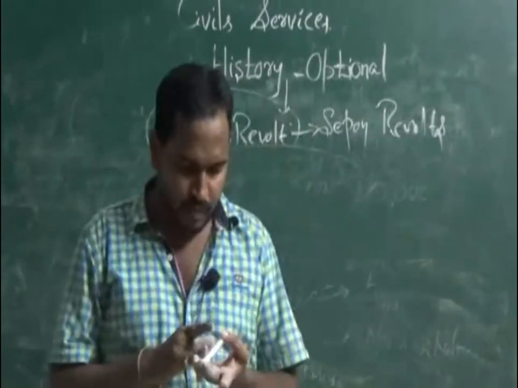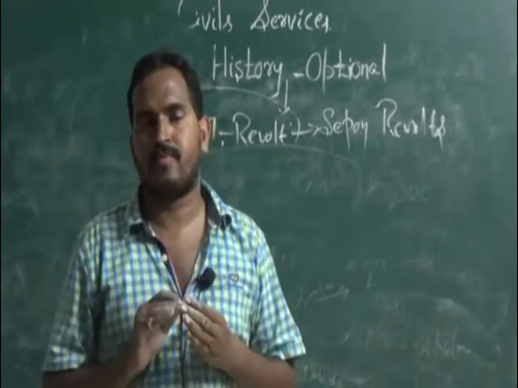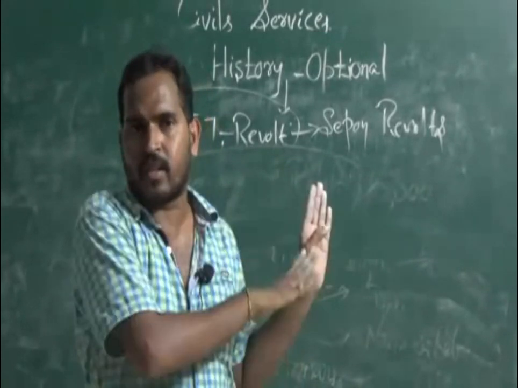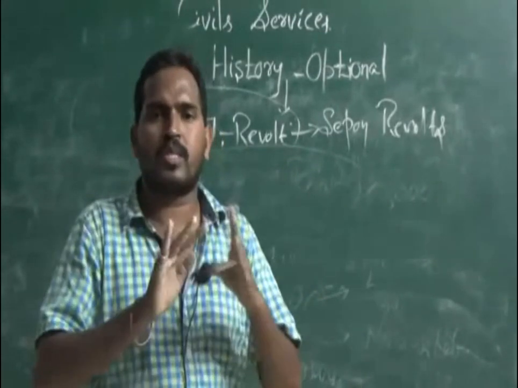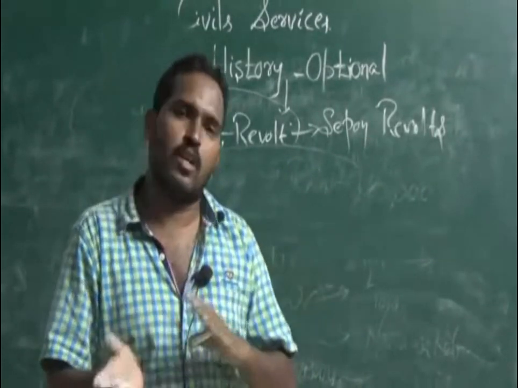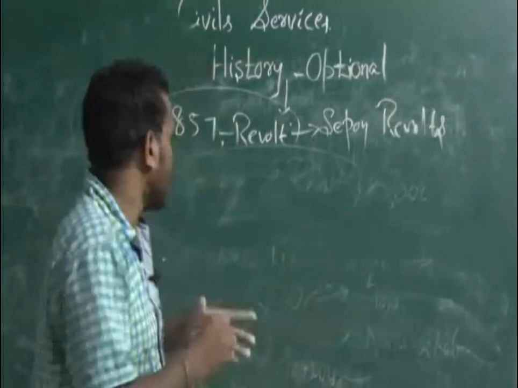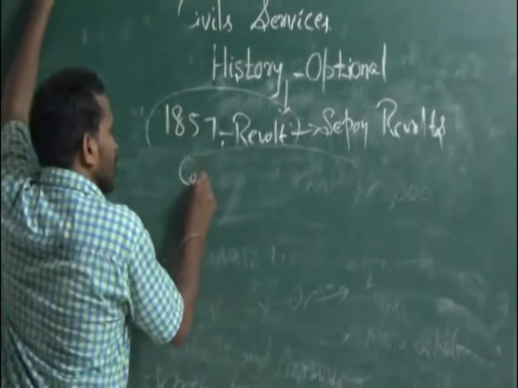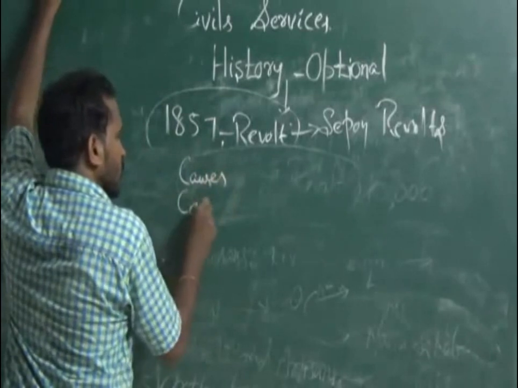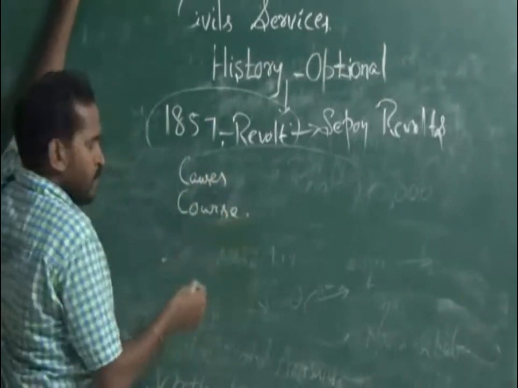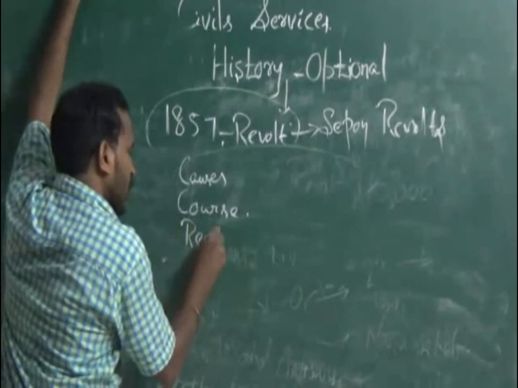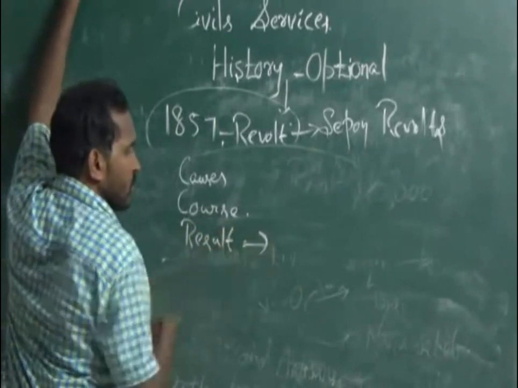Okay. All is over. Everything is over. I also explained the result. Britishers almost got the victory, not the Indians. Now I have explained the causes, the course, and the result also. Britishers got the victory.